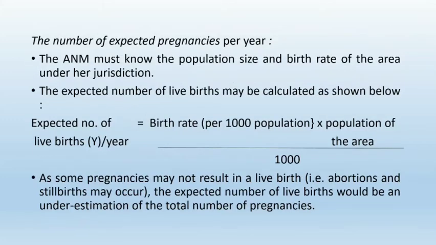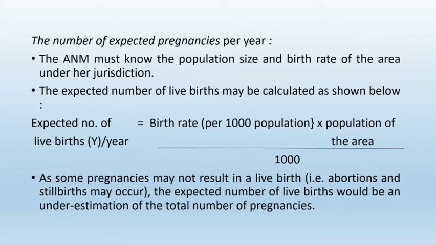So how to calculate it? The number of expected pregnancies per year. The ANM must know the population size and birth rate of the area under her jurisdiction.